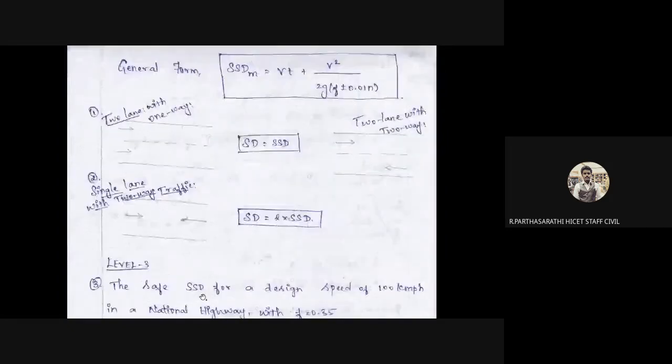So this is the general form. SSD, stopping sight distance in meters, is equal to Vt plus V squared by 2g into (f plus or minus 0.01 n). This is the main formula. When your vehicle goes up, apply plus; down, apply minus. The next, two lane with one way. Where the population is higher, our road should be converted to a two lane one way. Sometimes a two lane road is two way. This is applicable for all areas, but in crucial areas we have to apply one way. So SD is equal to SSD.